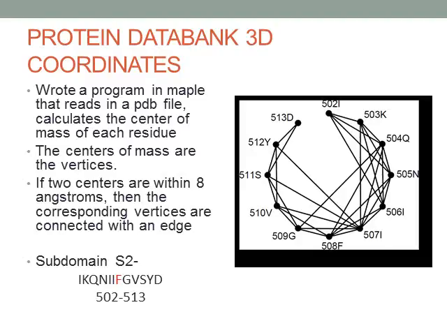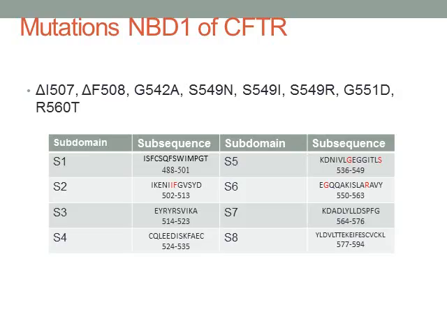Subdomain S2 shown below includes the most common mutation that causes cystic fibrosis. The F at position 508 is deleted in this mutation. We now investigate the effects of the mutation on our graph model. We modeled the 8 mutations.